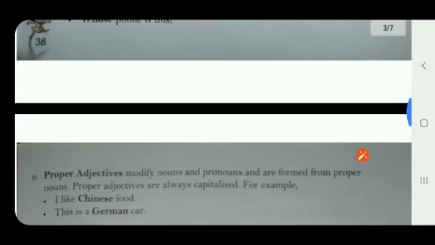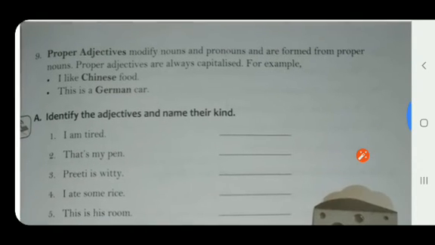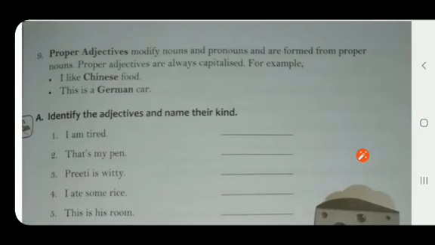Now we come to the ninth one, that is proper adjectives. Proper adjectives modify nouns and pronouns. Modify means they add meaning to noun and pronoun, and they are formed from proper nouns. Children, you remember about the common nouns and proper nouns? Proper nouns are actually the special names. When we talk about a particular person, place or thing, that is a proper noun, a special name.